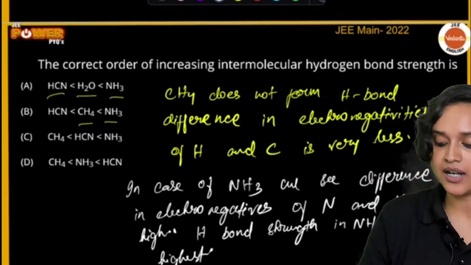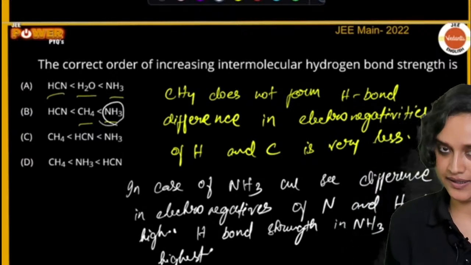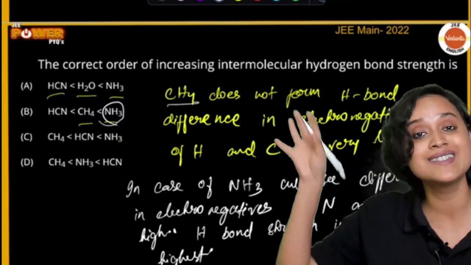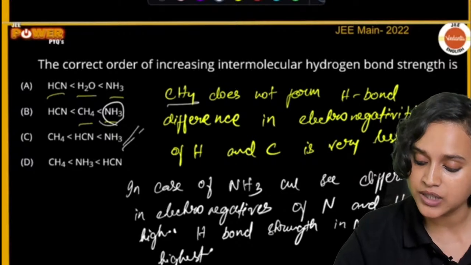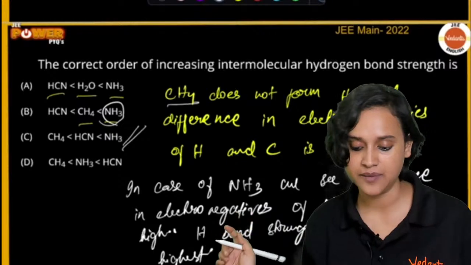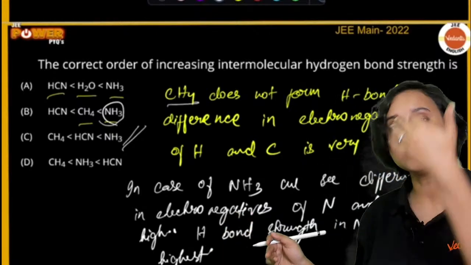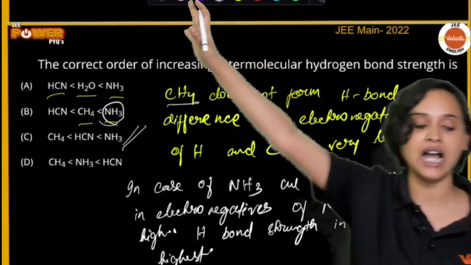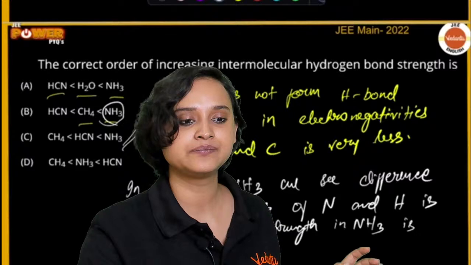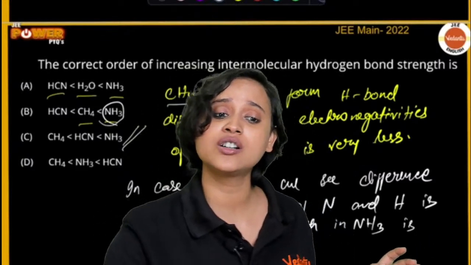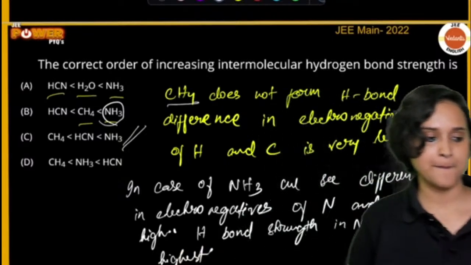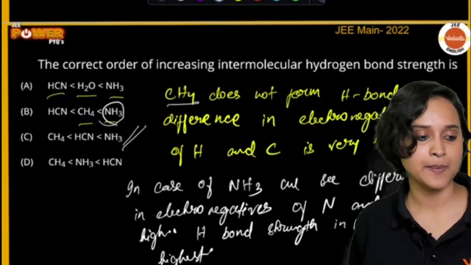If NH3 is highest, then I have also written that CH4 is the least. So I think option C makes sense. HCN will be in the middle, CH4 will have the least, and NH3 will have the highest hydrogen bonding strength. Clear, guys? Clear or not clear, everybody? Do you guys understand this?